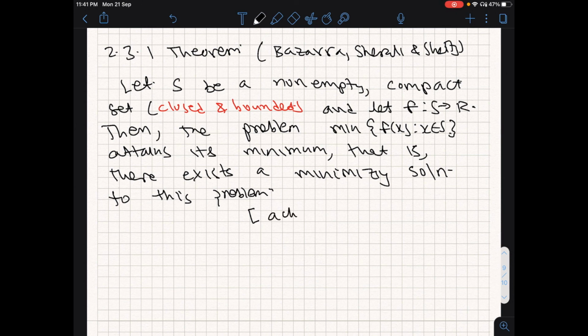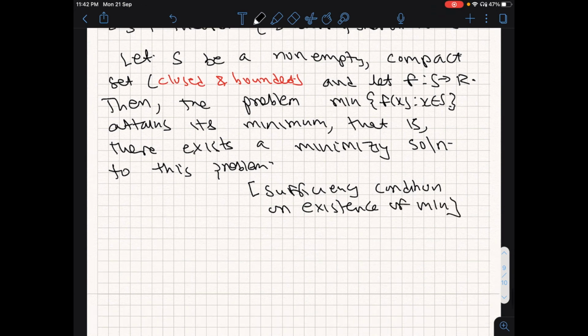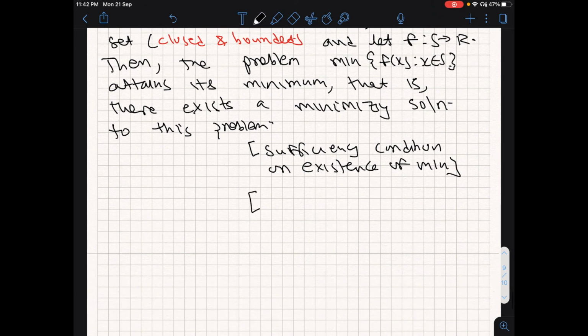So this is actually a sufficiency condition on existence of minimum, and the minimum that we are talking of here is actually a global minimum, since no arguments of calculus are used.